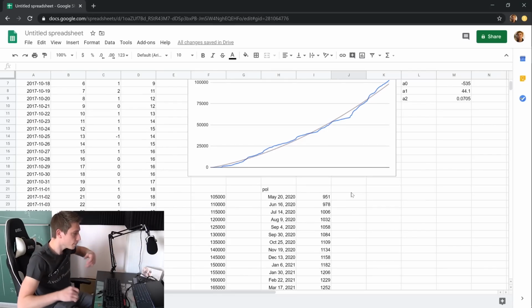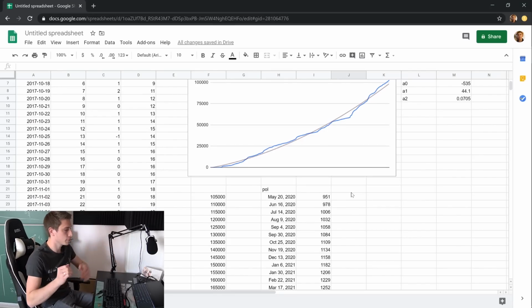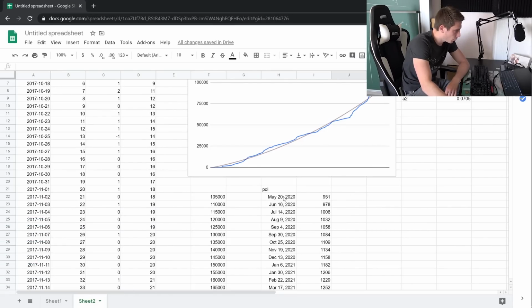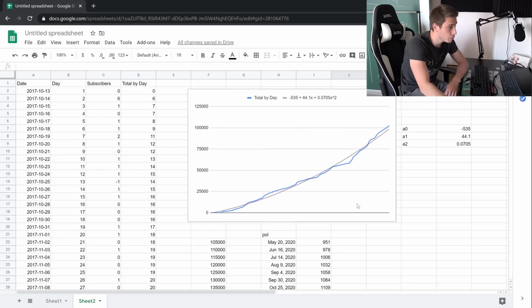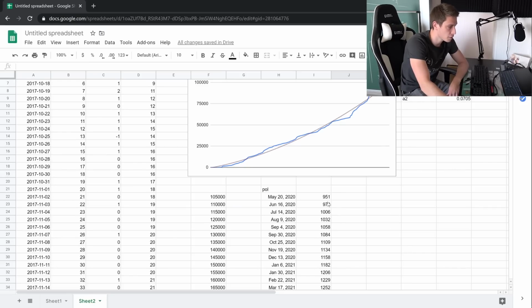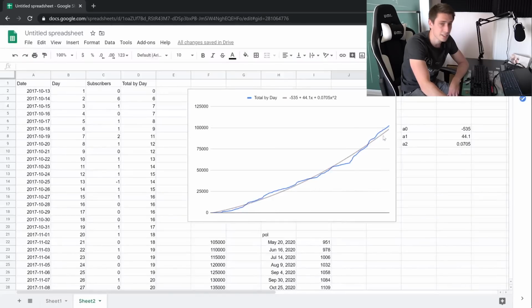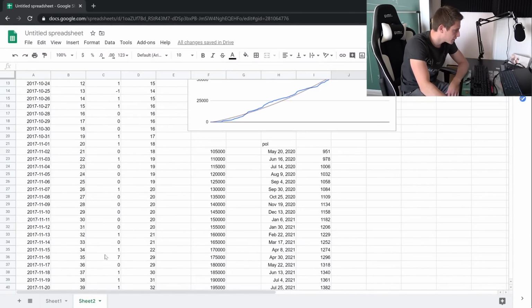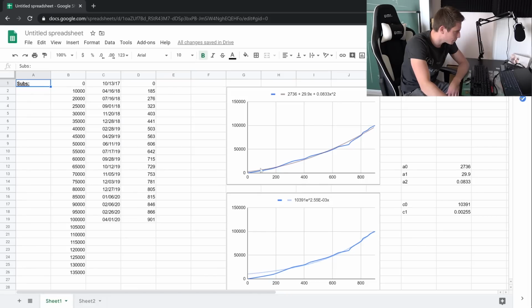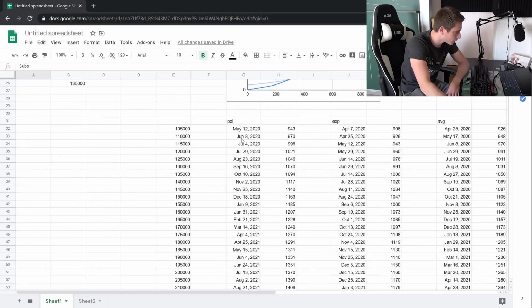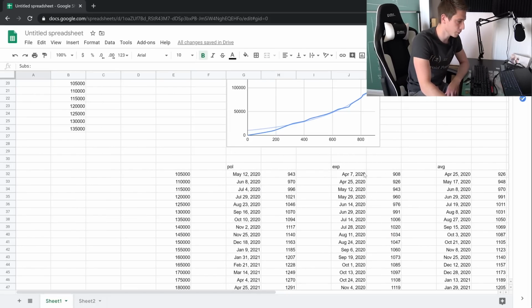Okay. I got it. So on May 20th, by this graph we are going to reach 105,000 subscribers. Like I said, it's underestimating a little bit at the moment. This is even more underestimating everything than the other polynomial graph.